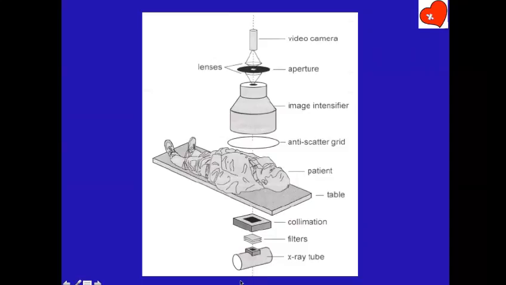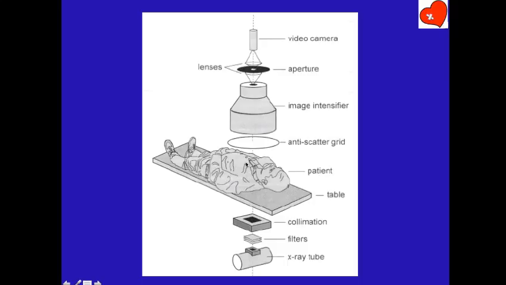We have a source of X-rays, the X-ray tube, and then a series of filters and a collimator, with which you can reduce the size of the window here, and you can add filters to reduce the amount of X-rays coming. You can also reduce the field in which the X-ray is coming, the area of the X-ray exposure.